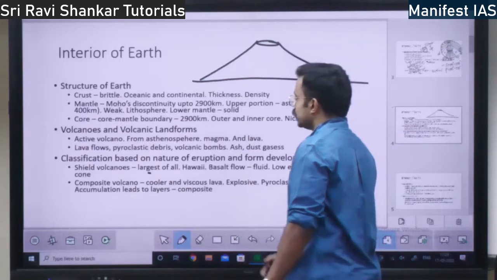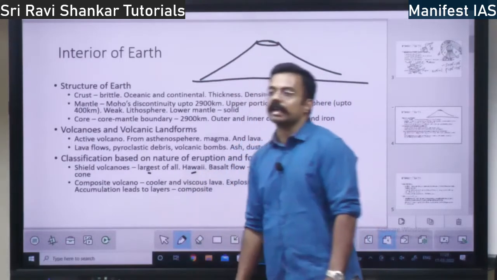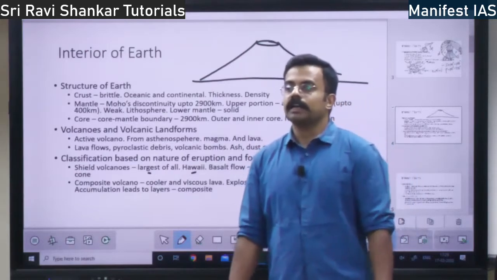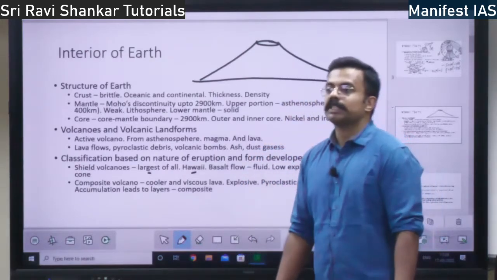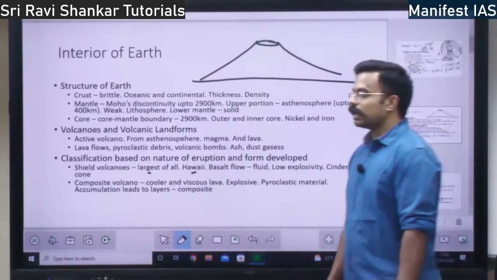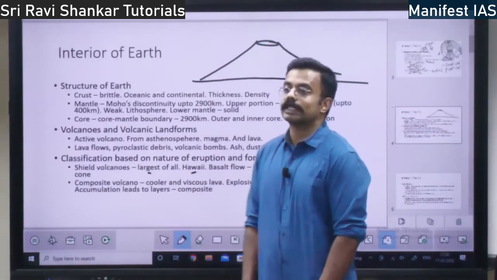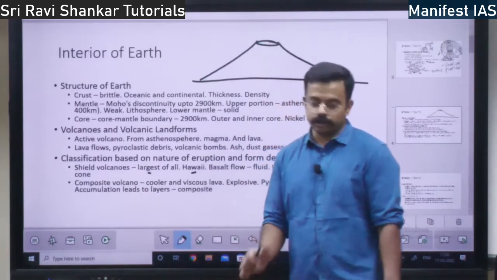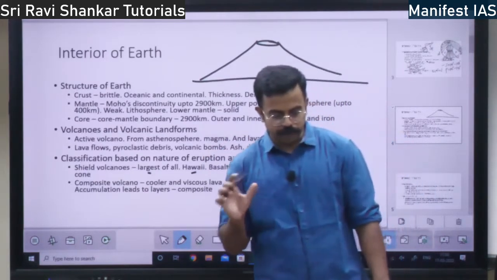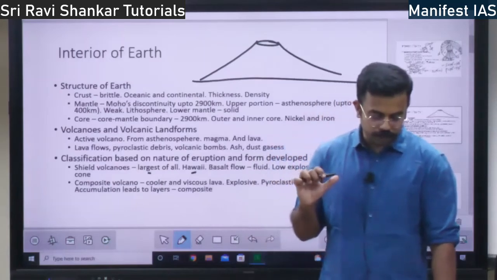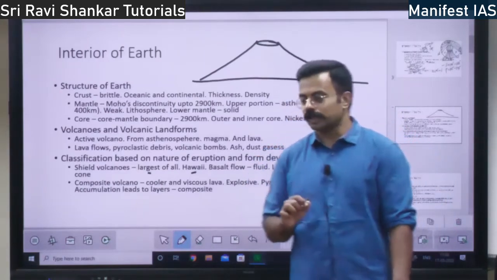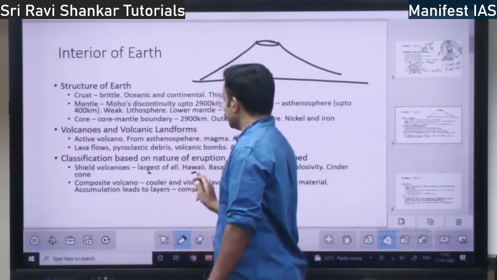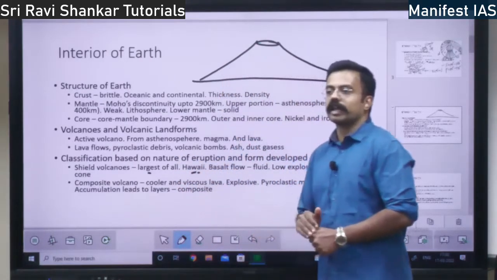You can find these shield volcanoes in the Hawaii region. Where is Hawaii? Hawaii is in the Pacific Ocean. Which country does Hawaii belong to? Hawaii belongs to the USA, right? There is one famous volcano in Hawaii, I forgot the name. Whatever volcanoes you find in the Hawaiian region are actually shield volcanoes, right?